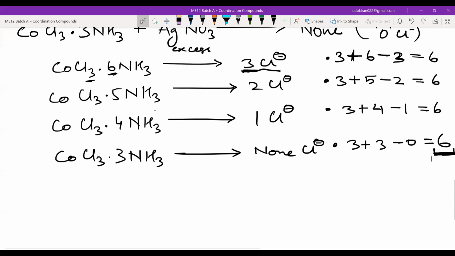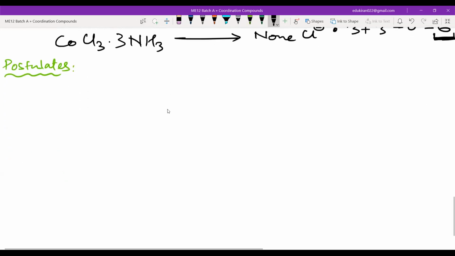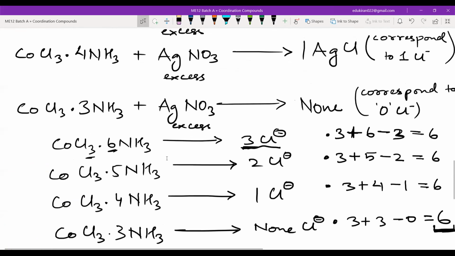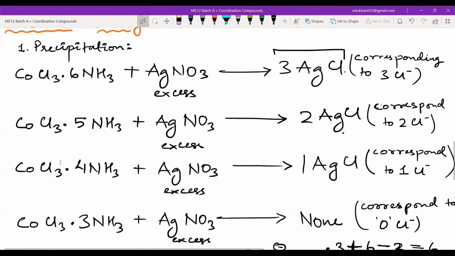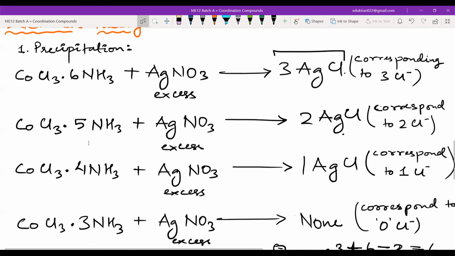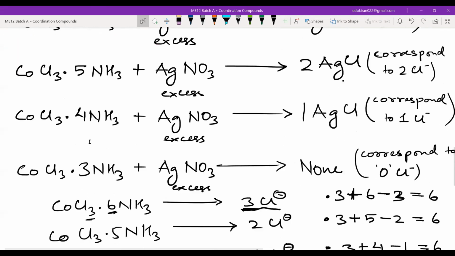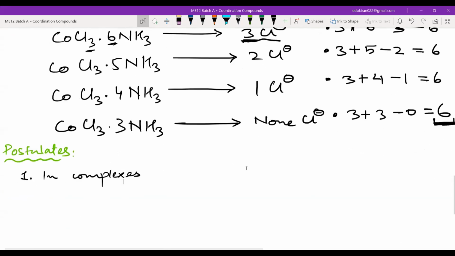So first thing is the postulates. Now we are learning about the postulates. So the first postulate was, in complexes. So these above reactions we have to write? The above reaction, if you want to write, you can write it, but it is the same reaction that we have written, precipitation. Did you write these reactions? Yes, sir. Okay, so you don't have to write this one. I was just explaining this.